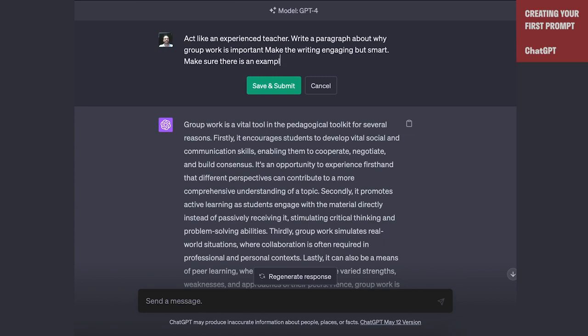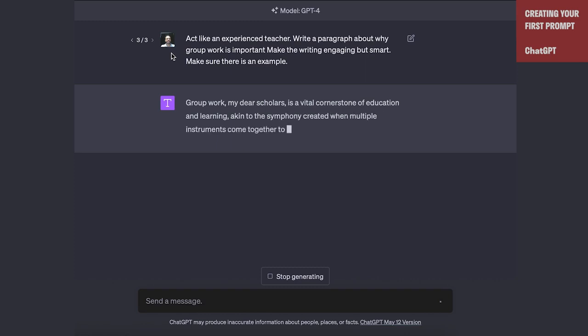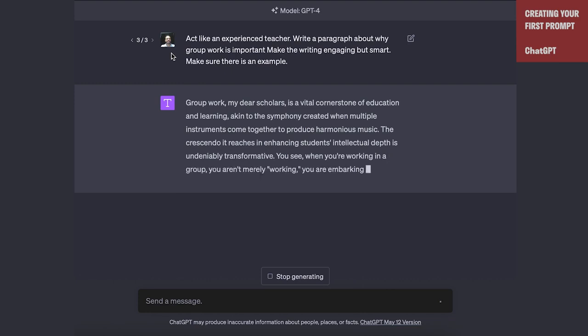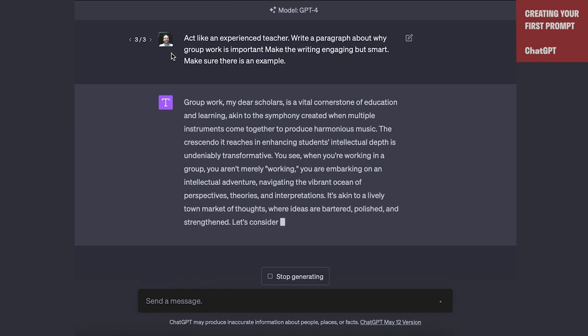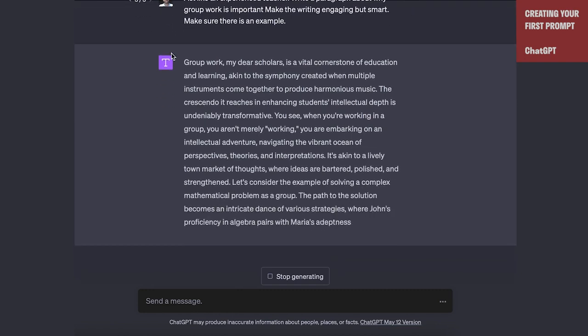And again, you can see I'm just using normal human text to do this. There's nothing magical here. And say, now it's being a little bit too engaging and fun. It's saying, "Group work, my dear scholars, is a vital cornerstone of education." So maybe we think that's too flowery. We're learning as we go with this prompt. We'll talk more about how you revise it as you go along, but you can see we get a better, more constrained, more interesting piece of writing as a result of this.